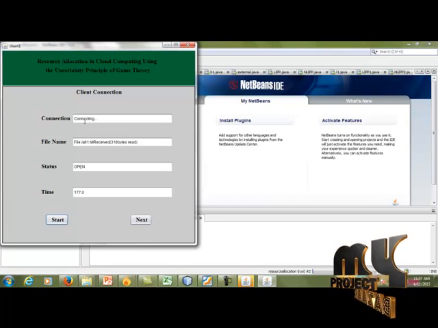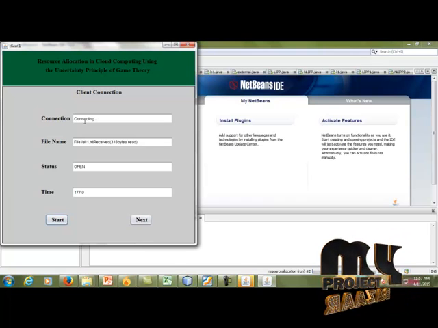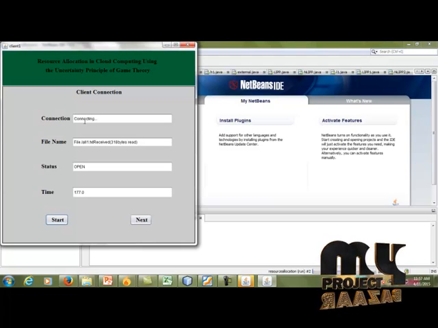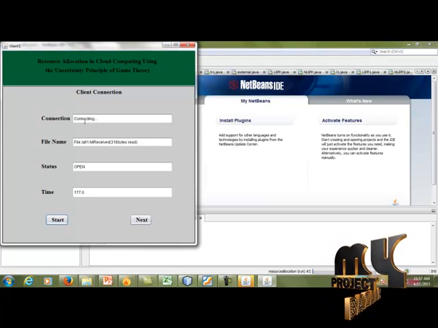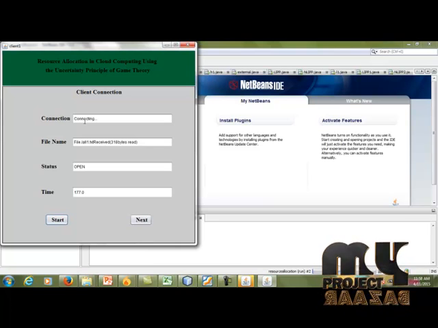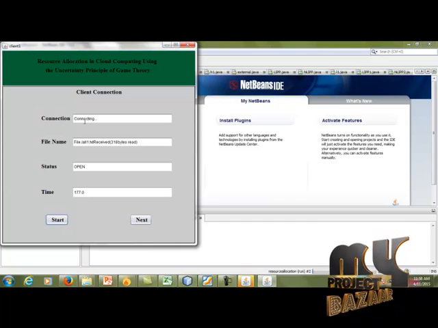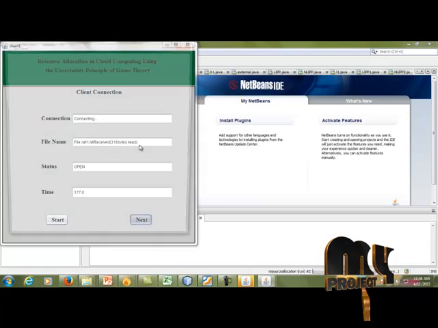First of all, you can see the connection: connecting, the server will be connected. After that, the file is stored into all1.txt as received, and the status is open, which means it is allocated to the client. The execution time for the process is 177.0. After that, once you have seen all the details, you can click the next button.